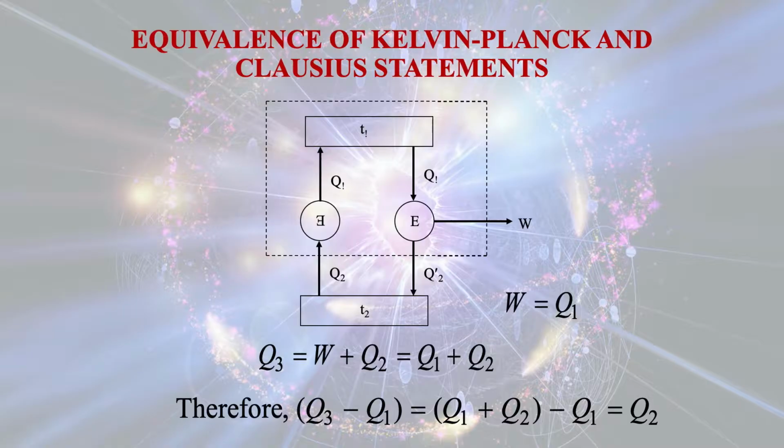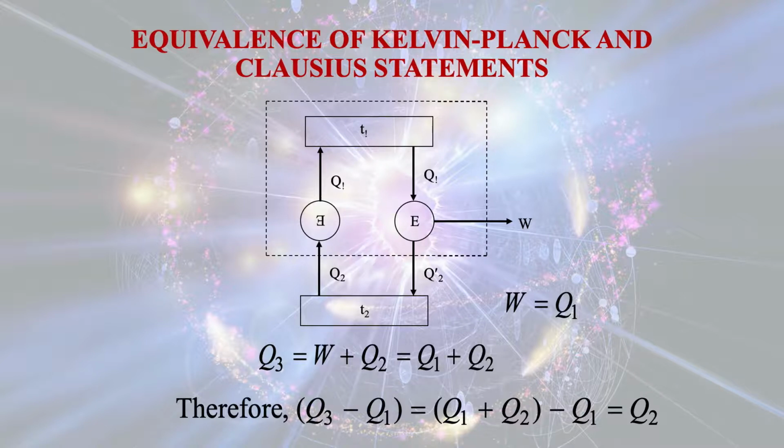So here we are considering another case where there is a violation of the Kelvin-Planck statement, and now we will see how it leads to a violation of the Clausius statement. Here again we have taken one heat engine. Q1 is the heat input to that engine and it is completely converted into work, so W is equal to Q1.